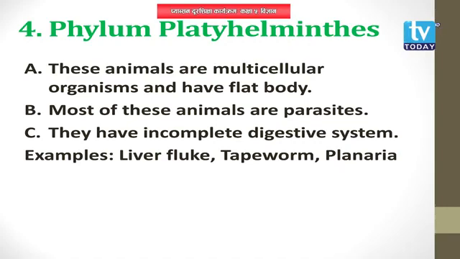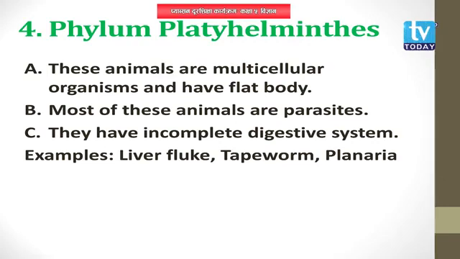What does parasitic mean? The animals that depend on other animals for their food. Here these animals are found inside the bodies of other animals. Some of them are found in the bodies of humans, cows, buffaloes, goats, etc. And they are also found in the liver of sheep.